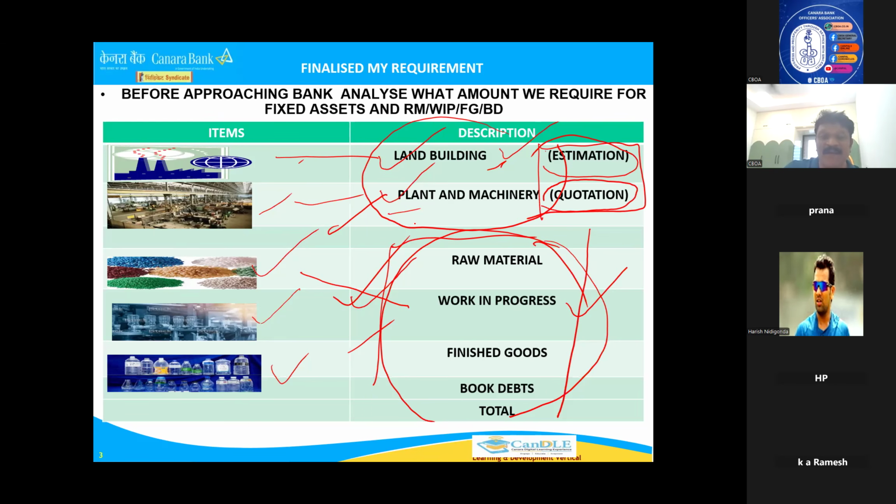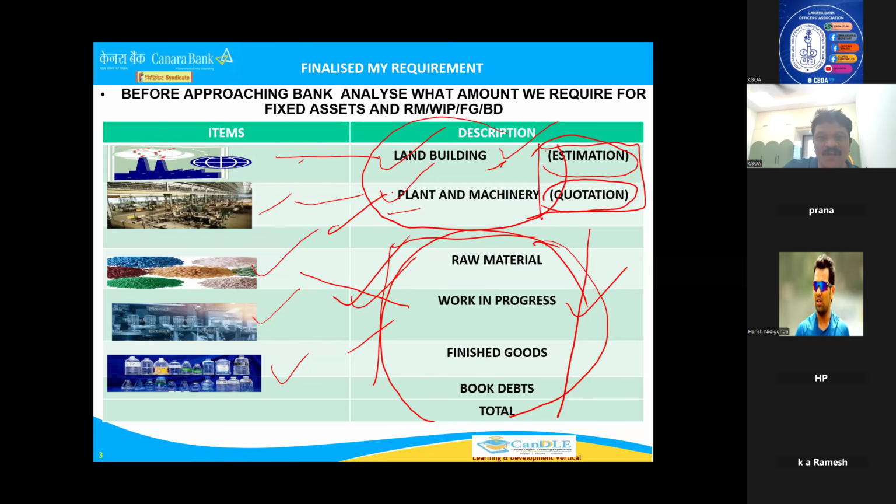I hope you understand why I'm telling the concept. Sometimes branch people release the working capital limits even before plant and machinery was received by the customer or borrower in the unit. Then it will come as a deviation. So inspection, this type of problems are arising.